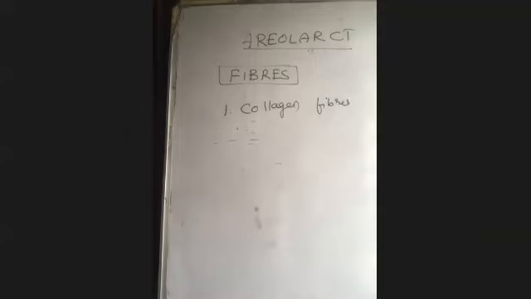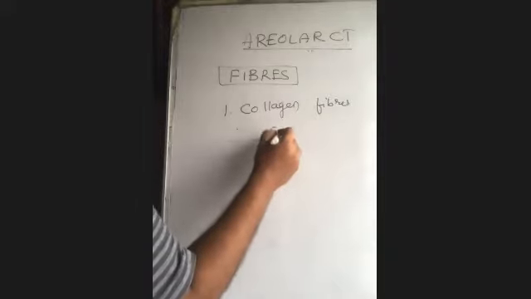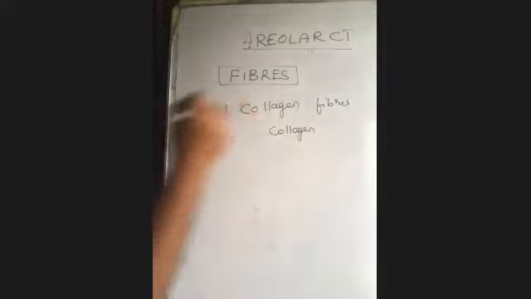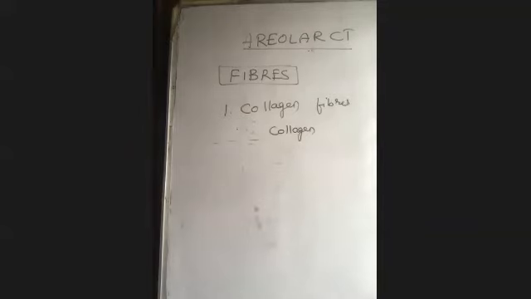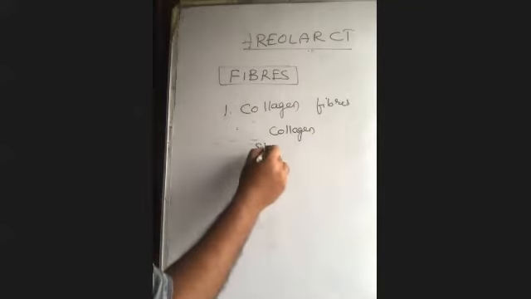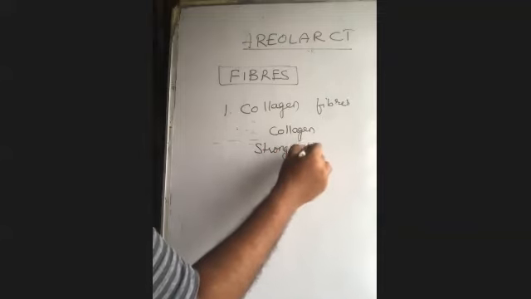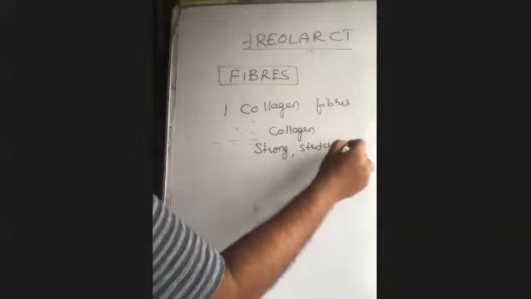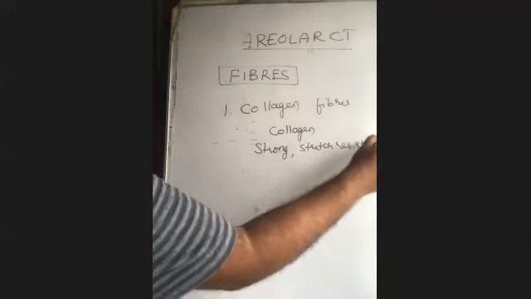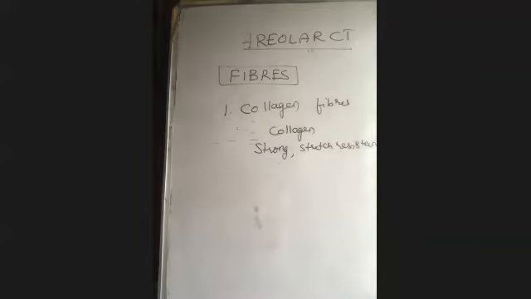Collagen fibers are made up of a protein called collagen. What is their nature? They are strong and stretch resistant. That means wherever they are present, they can tolerate force, and that is what we call stretch resistant.